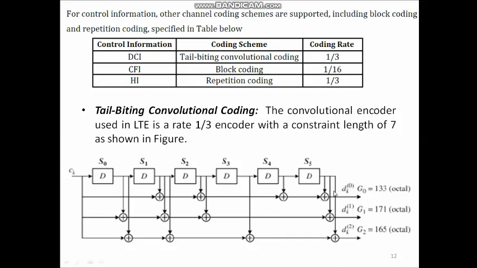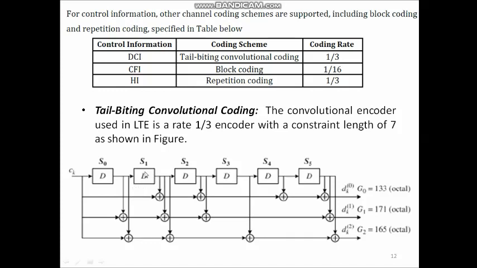So, for the first output, the impulse response is: the input is connected to the modulo 2 adder, therefore it is 1. Next, the output of the first memory unit is not connected, therefore it is 0.